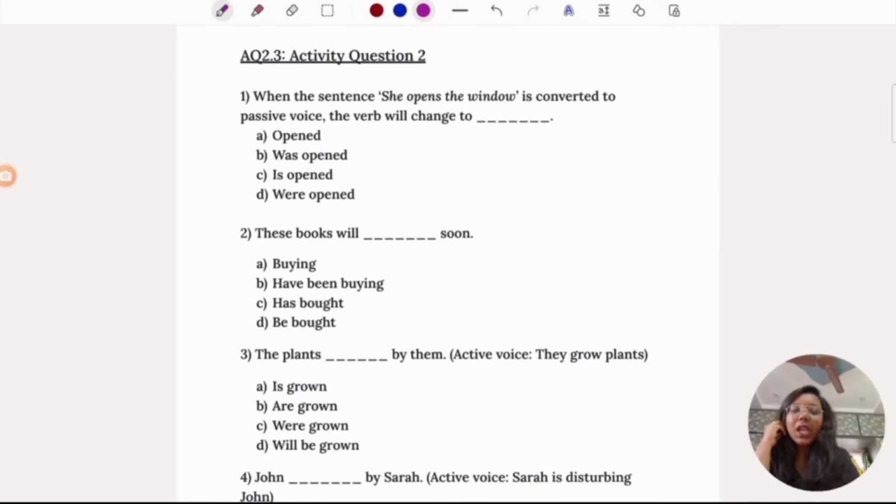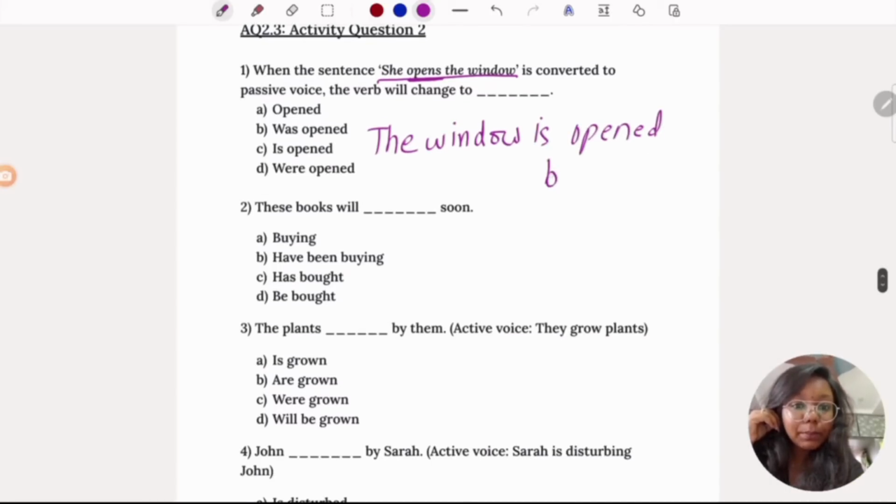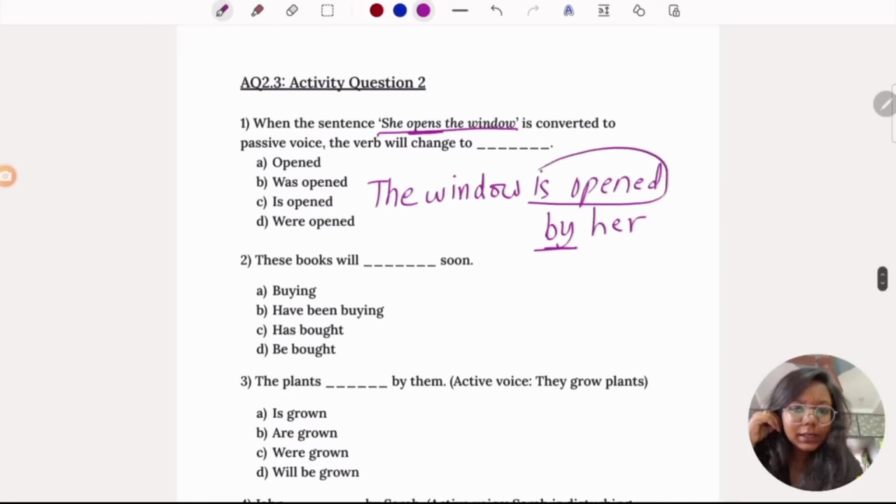The first one: when the sentence "She opens the window" is converted to passive voice, the verb will change to what? So opens is in present tense. If you convert it into passive, the passive sentence also should be in present tense. So it would be "The window is opened." We should convert the verb to the V3 form. She becomes her, by her. We'll have to add a preposition. So the verb here is is opened.